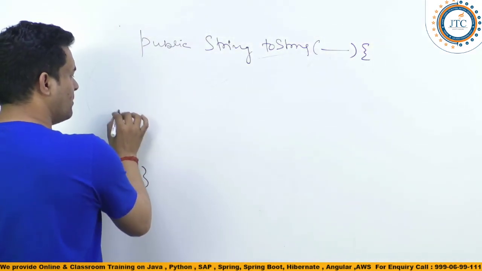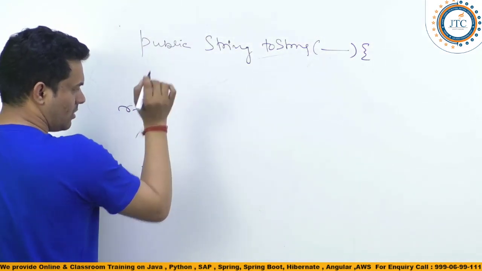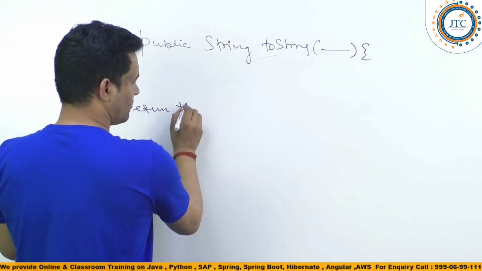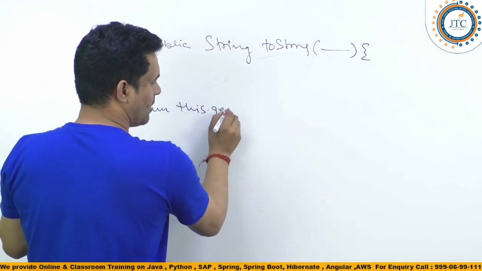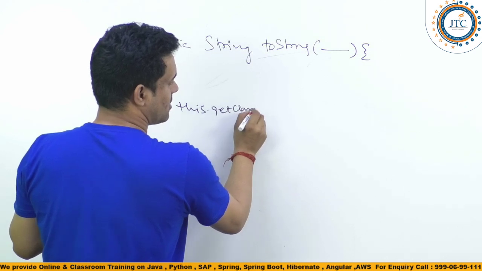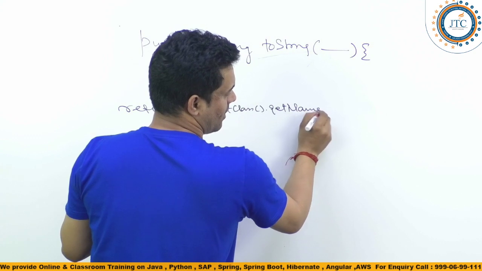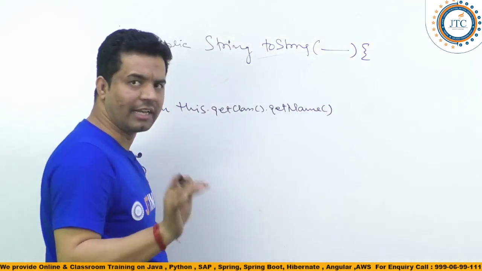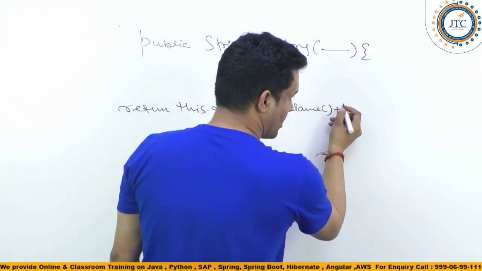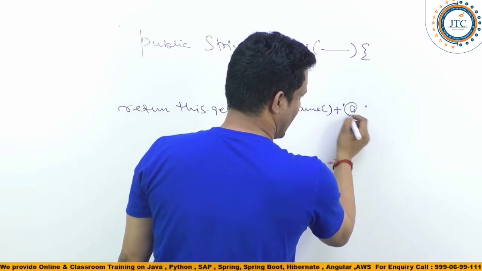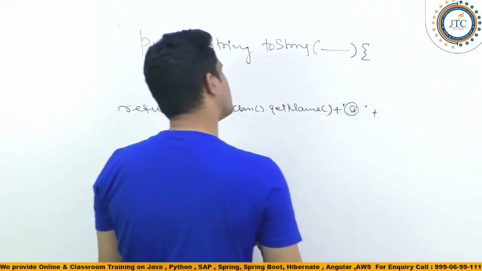What implementation is there? Return this.getClass().getName() plus concatenation "@" plus